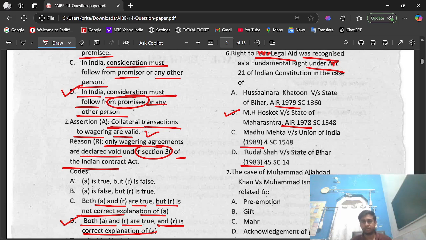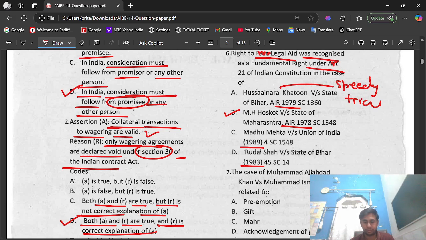Let me just confirm. Is it free legal aid? I was thinking Hussainara Khatoon, but that is related to speedy trial under Article 21 of the Indian Constitution.